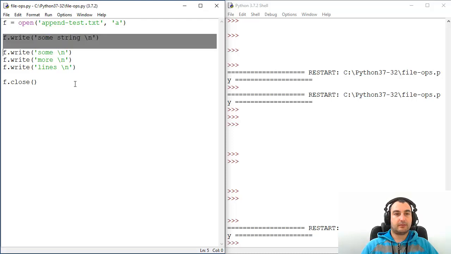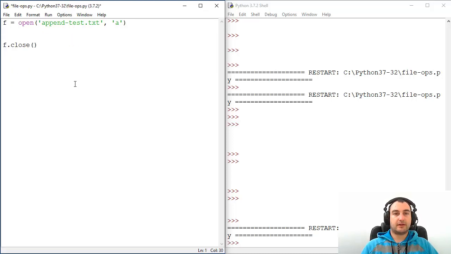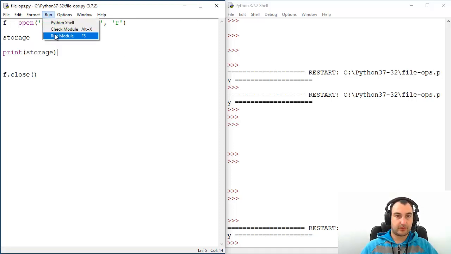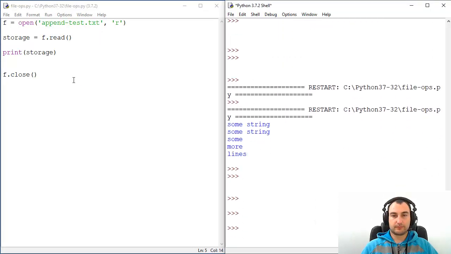Let's recap a little bit. If you want to read that file, you're going to use R, and let's read that content, f.read, but that's not enough. You need to put the results of that operation somewhere. For example, in storage, something like that, really not important. And you will then print that storage, which will hold the results of the read operation. Let's print it. F5, run, whatever, and there you go.